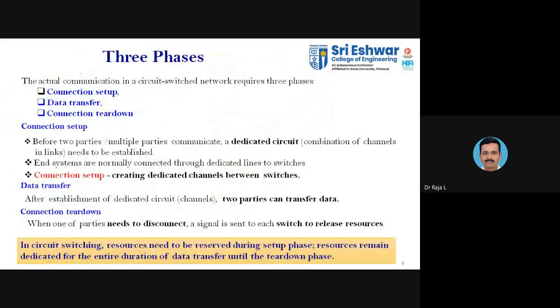When you establish a switching, we have 3 phases of switching. 3 phases in the sense the activity that is carried out in switching. The actual communication in a circuit switching network requires 3 phases. You may expect this in 2 more questions. So you have 3 phases. One is the connection setup phase.